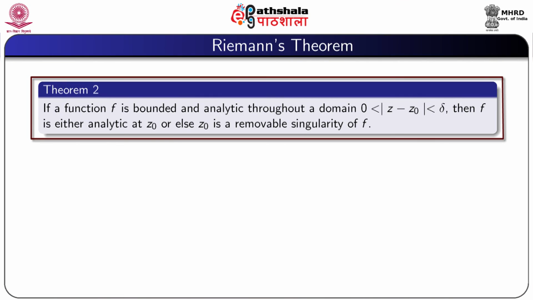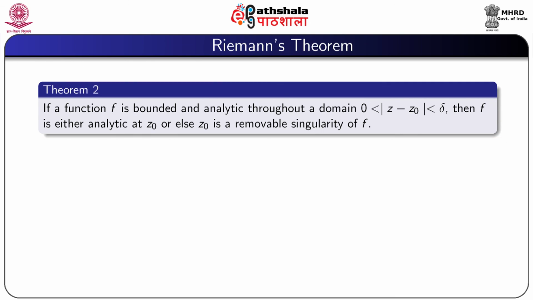We now state Riemann's theorem. If a function f is bounded and analytic throughout a domain 0 less than mod(z minus z0) less than delta, then f is either analytic at z0 or else z0 is a removable singularity of f.